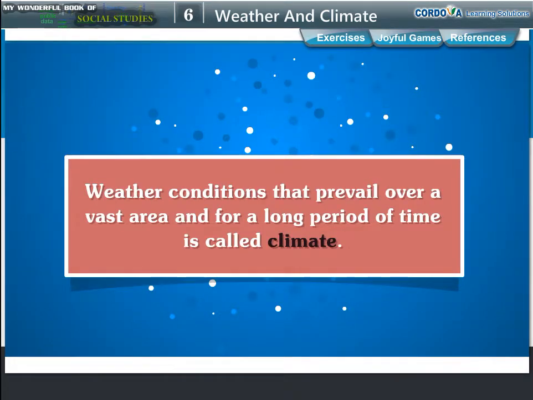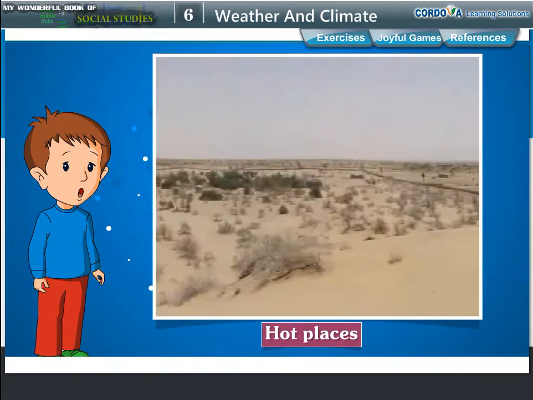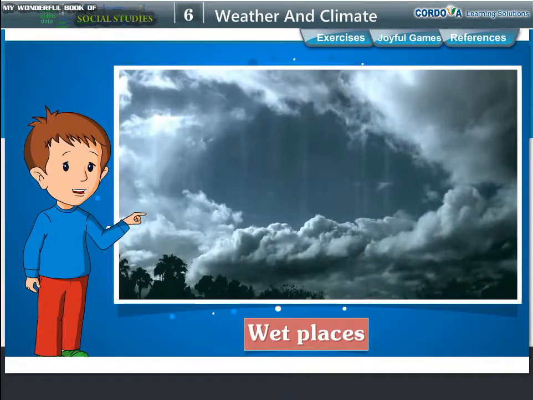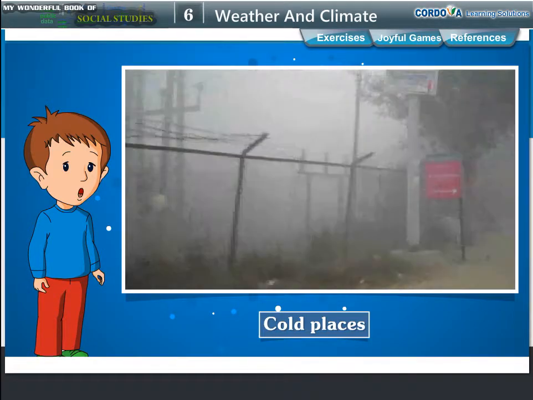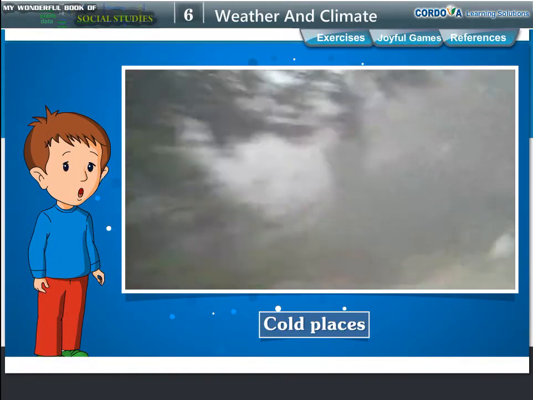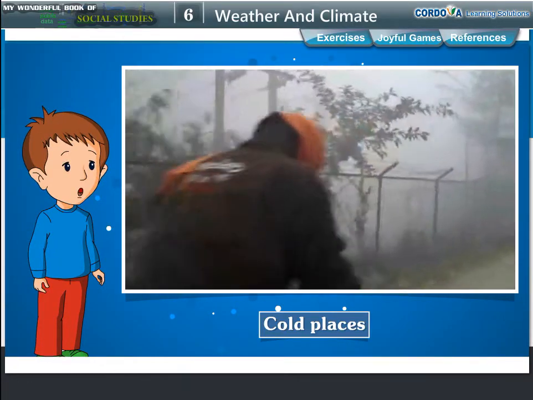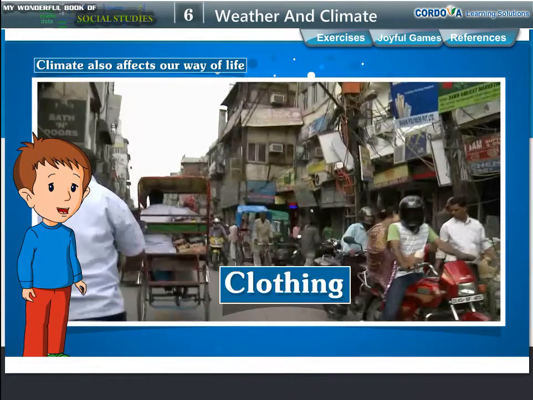Weather conditions that prevail over a vast area and for a long period of time is called climate. Places are said to have dry, hot, wet, or cold climate if they have the same weather conditions for a very long period of time. That is approximately 30 to 40 years. Climate also affects our way of life.